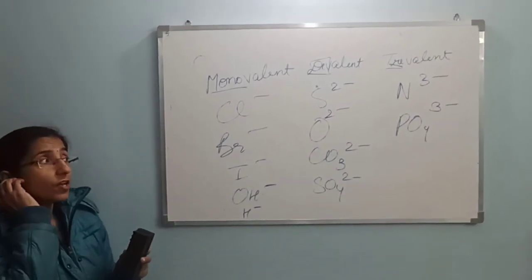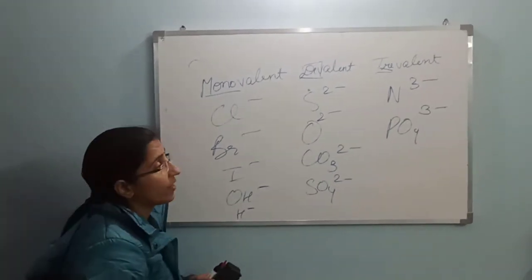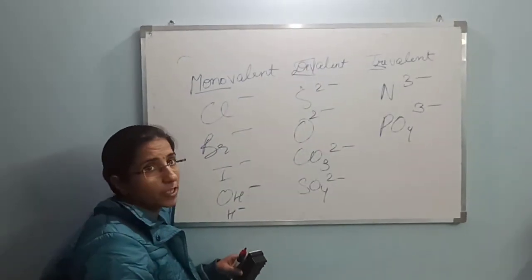So I have given you examples of mono, di and trivalent both for the cations and for the anions.